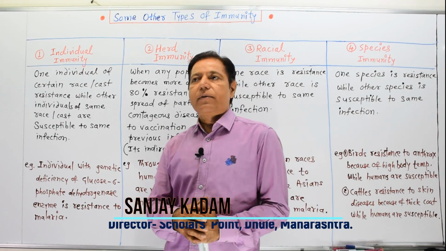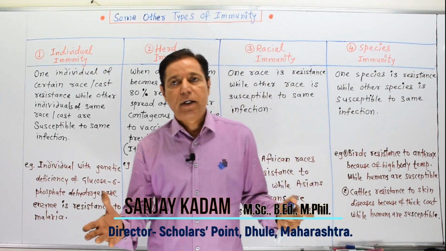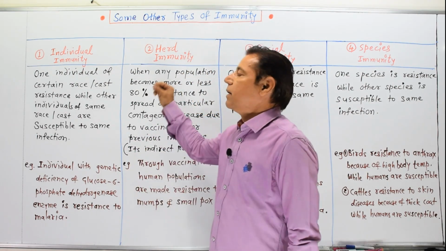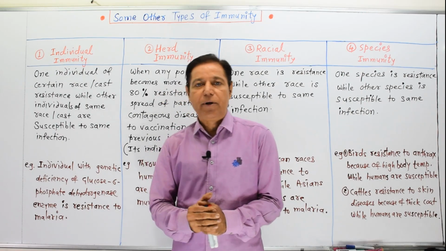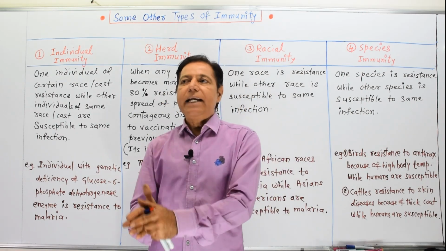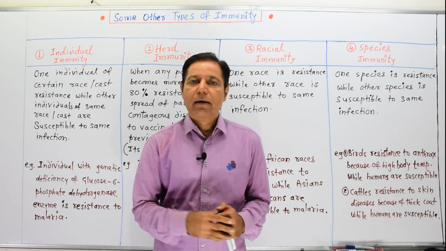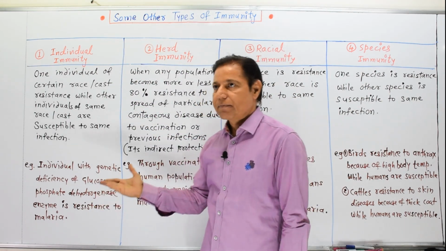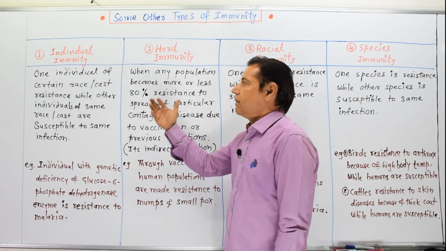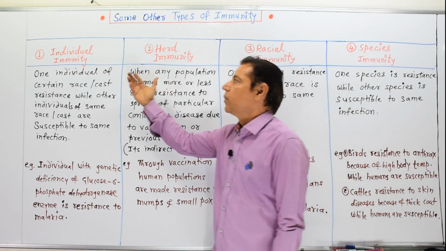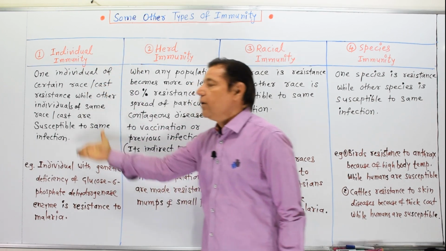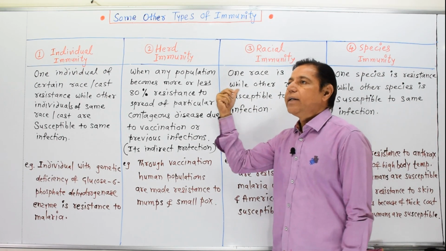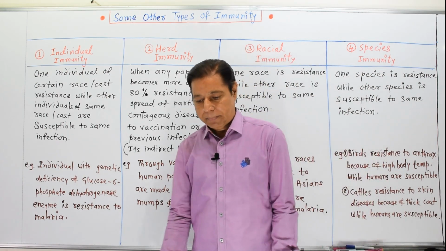During the last lectures, we studied the types of immunity, but in the present lecture, we will study some other types of immunity. Besides innate and acquired immunity, there are some other types of immunity which are essential to know: individual immunity, herd immunity, racial immunity and species immunity.